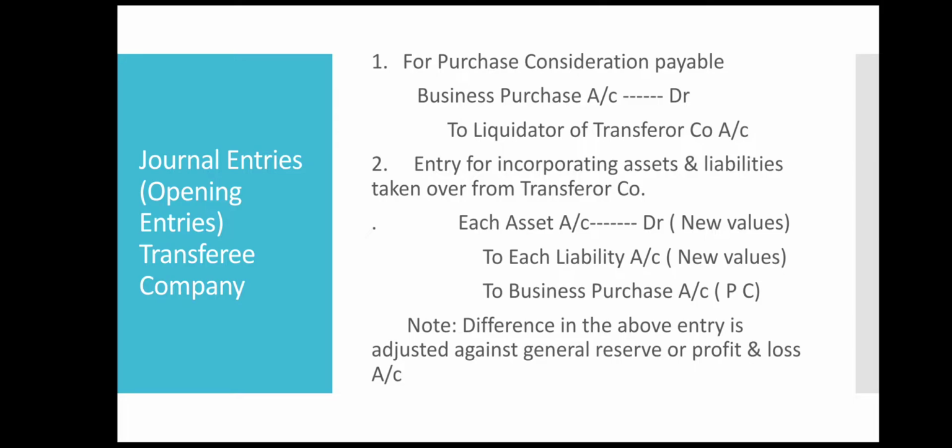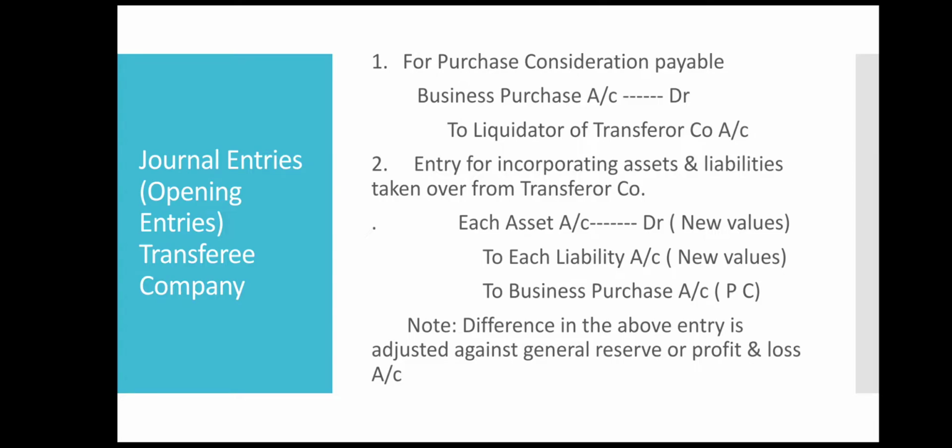So entry is business purchase account debit to liquidator of transferor company account. So first thing while the business is being purchased is we have to determine purchase consideration. So the first entry is for purchase consideration that is payable by the transferee company to transferor company.